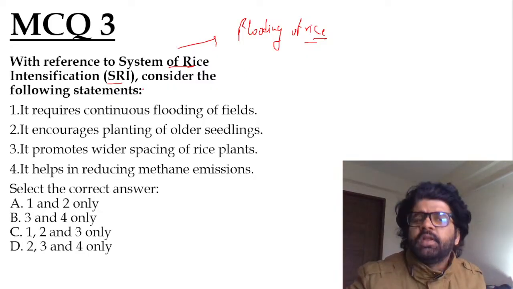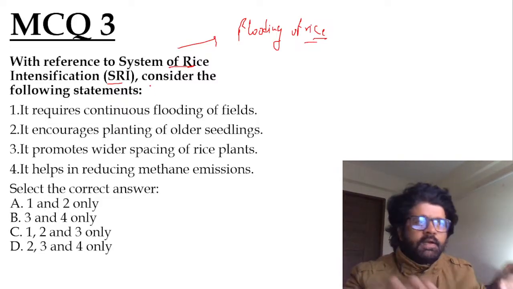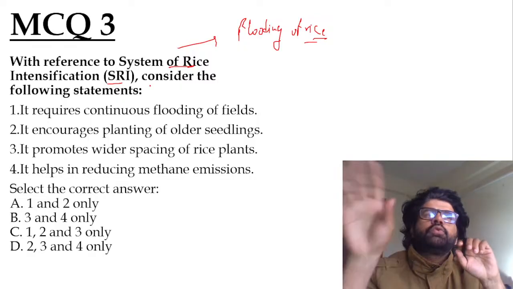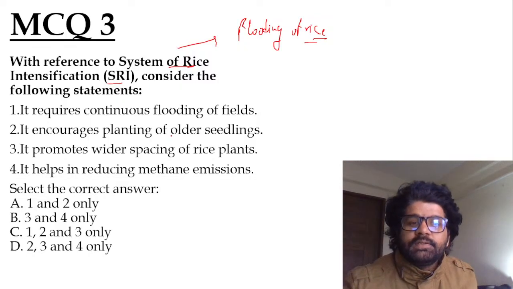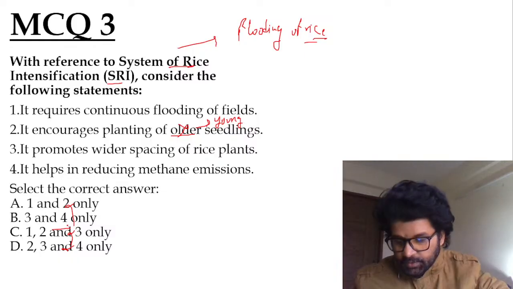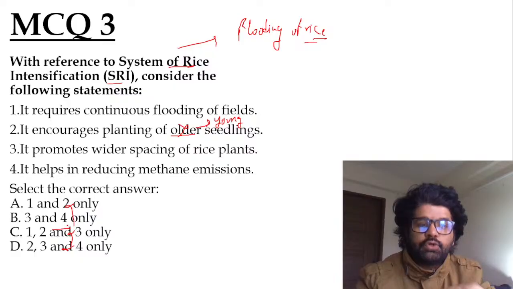In system of rice intensification, we don't do flooding, we use water in a proper manner. Alternate wetting and drying of the agriculture field happens. We don't just throw away seeds, we plant young seedlings, not old seedlings. So second is wrong. If you eliminate second, you will get the answer B, 3 and 4. Who stated B? Harshini. Jiva, I hope you are understanding why C is not the answer.